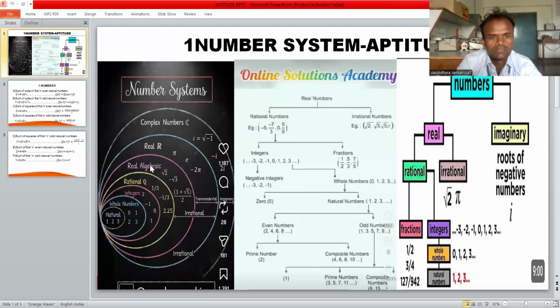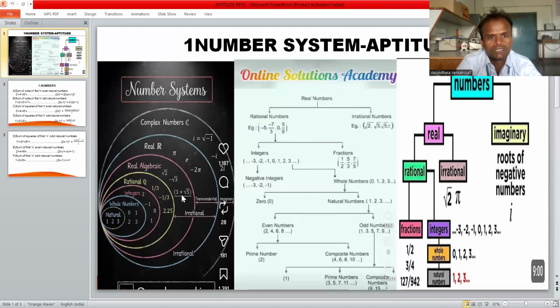Here are the different types of numbers. Natural numbers are from 1 to infinity, whole numbers from 0 to infinity, and integers from minus infinity to plus infinity. Rational numbers are in P by Q form, where Q does not equal 0. Real numbers have no imaginary term.